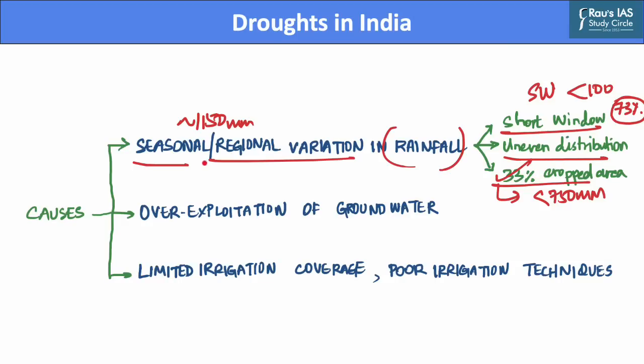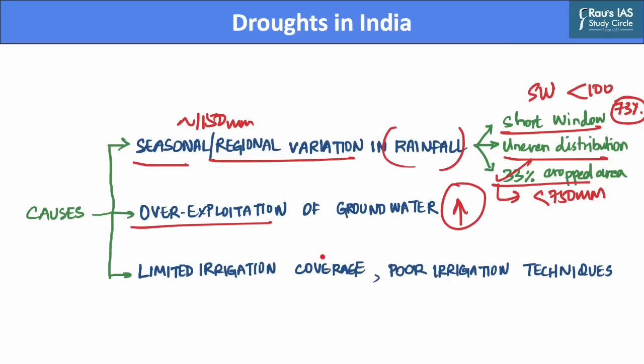The second cause for droughts in the country is that there has been overexploitation of groundwater and suboptimum conservation of surface water in our country. And this leads to inadequate water availability for irrigation purposes. Further, traditional water harvesting systems have been largely abandoned. And this leads to increased risk of droughts in the country.